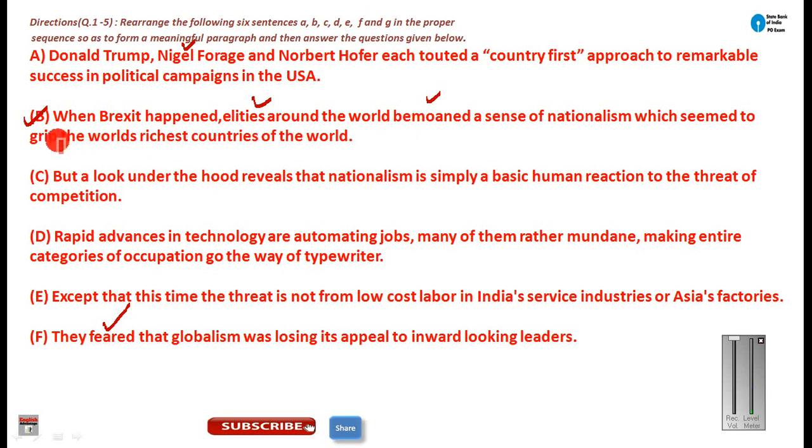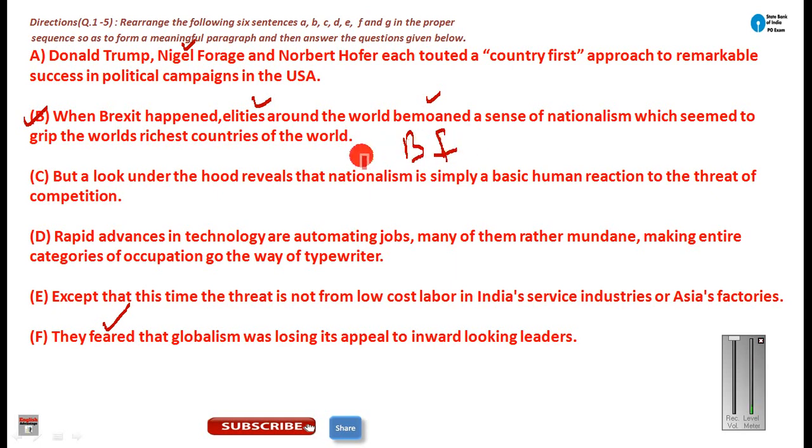So that is why this sentence, although it is starting with 'when', can be your first sentence. So let me write here, this B will be your first sentence, and then F. So this is the mandatory pair, B and F. Now let us move ahead.